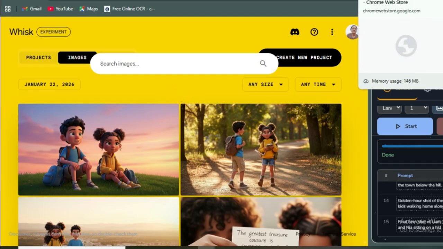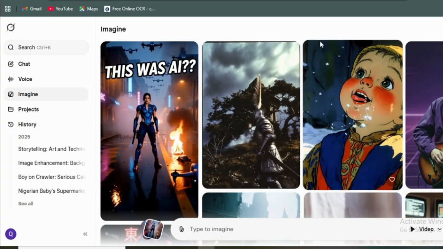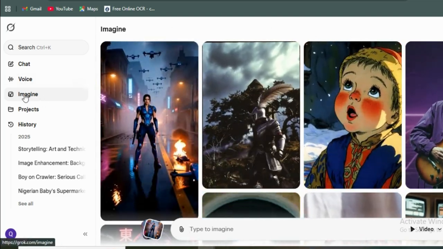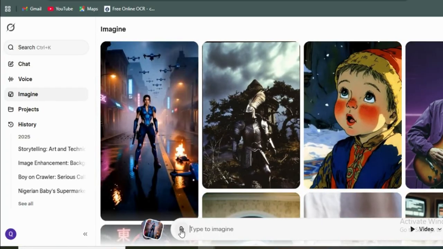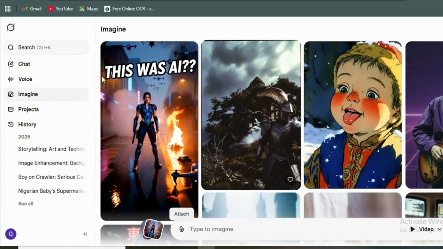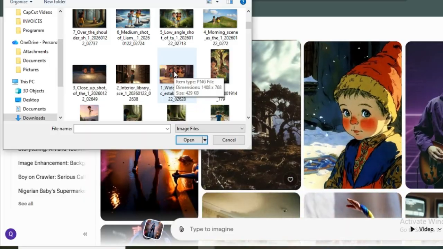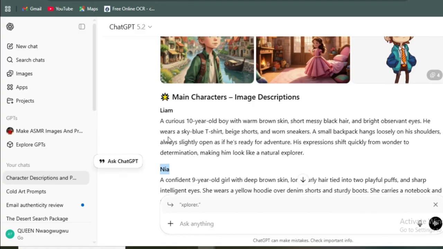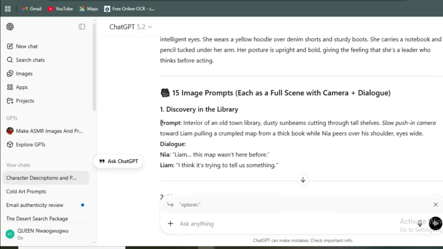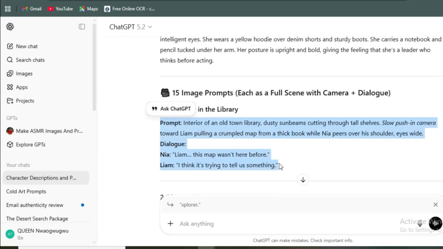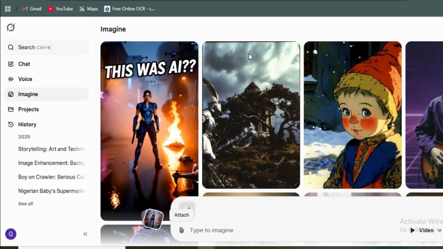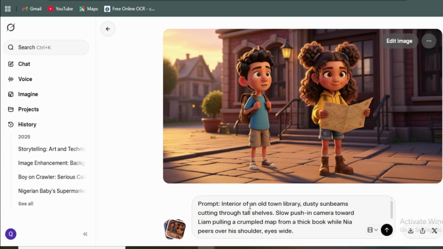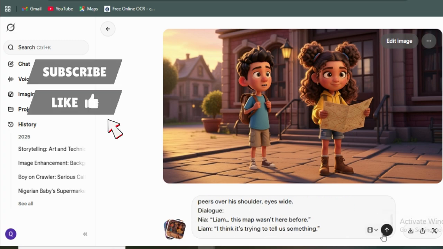So to do that, we'll go over to Grok. Now, to turn those images into videos, we are going to use Grok. Over here in Grok AI, we have to click on imagine. You choose your file by clicking on upload file. We'll start by picking the first one. This was the beginning. Then we'll move to our ChatGPT and pick the first prompt, together with the dialogue. You copy it back to Grok. You can see the image here. You drop the video prompt that is needed. Now that we've dropped it, the next thing is to hit generate.